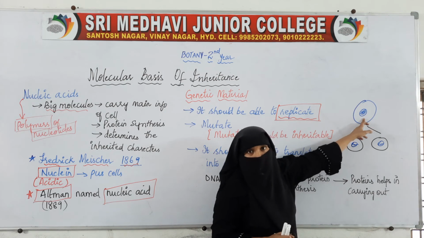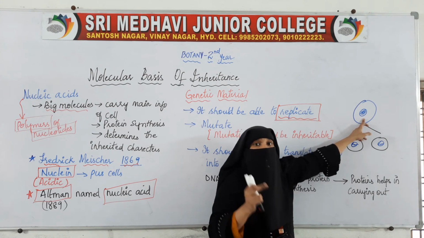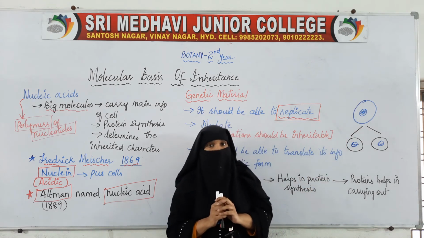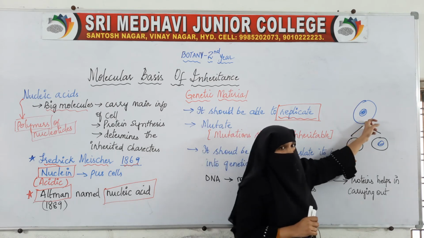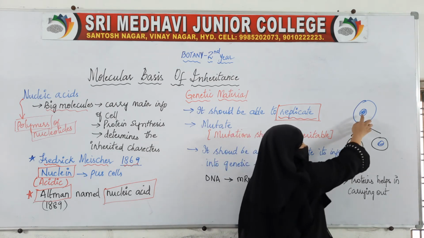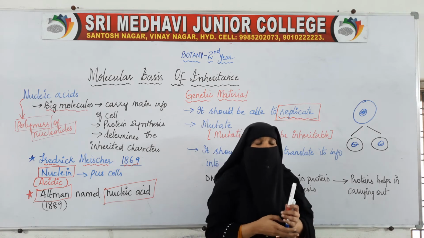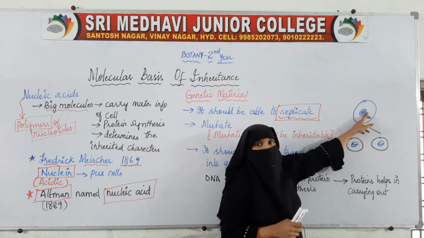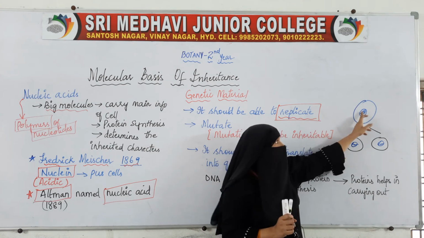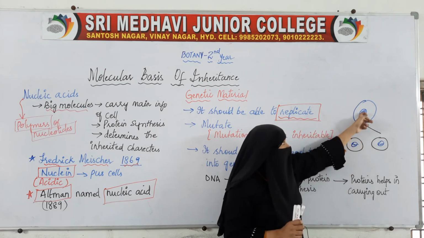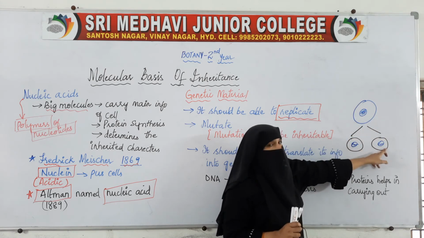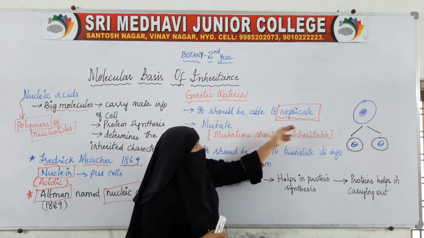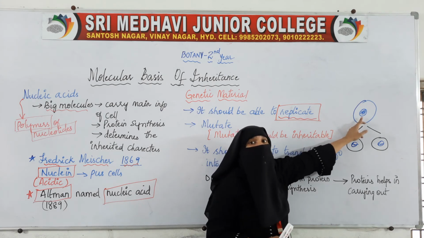So how will both the cells get the genetic material? This genetic material should be able to make its copy. Replication is nothing but being able to make a copy of itself. Before the cell divides, the genetic material will be making a copy. Now instead of one, there will be two. When this has been replicated, the cell will divide, the one will be going here and the new copy will be going in this cell. So that is replication. When the cell divides, the genetic material should be able to replicate.